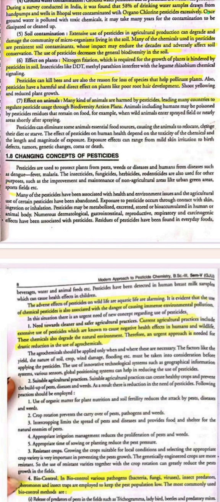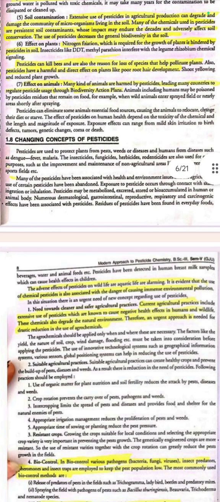Effect on the plants. Nitrogen fixation, which is important for the growth of plants, is hindered by pesticides in soil. Pesticides can kill bees and are also the reason for loss of species that help pollinate plants. Also, pesticides have a harmful and direct effect on plants, like poor root development.